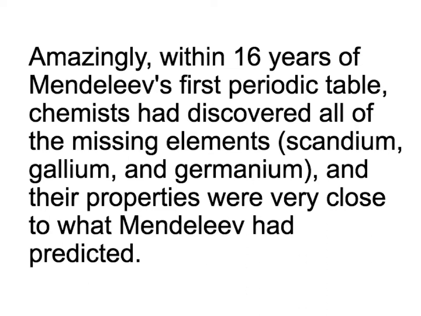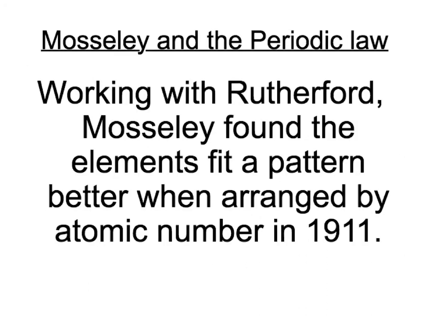Within 16 years of the first periodic table, chemists had discovered all of the missing elements that he had left rooms or spaces for: scandium, gallium, and germanium. Now, he did not have the noble gases on there yet, and he actually did fight to not have them. He didn't believe that there were noble gases, so he was not perfect.